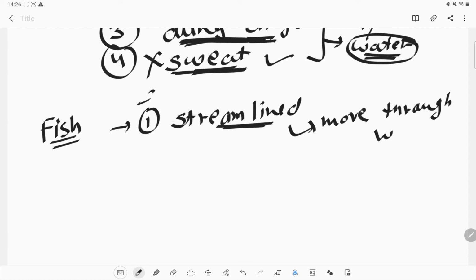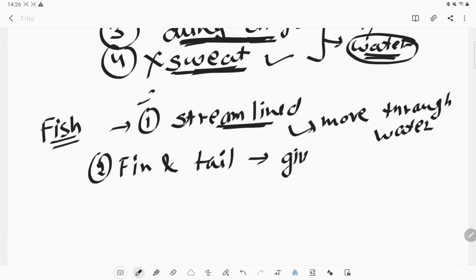Okay, second is the fins and the tail. The fins which are present around the fish, as well as the tail at the back, give direction to the fish, so that the fish can go in the direction which it needs to go.